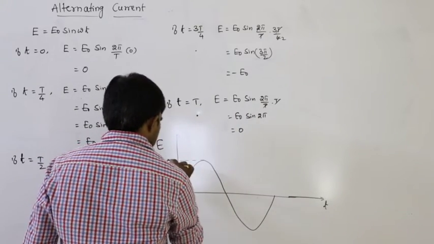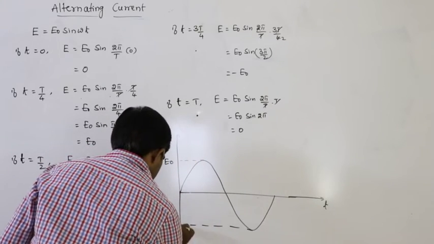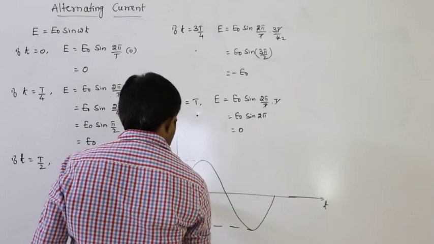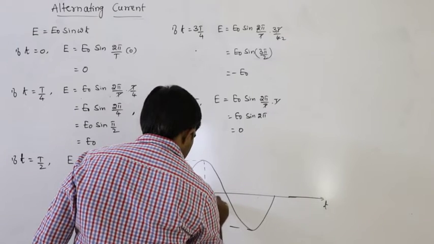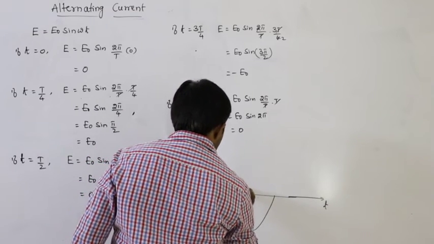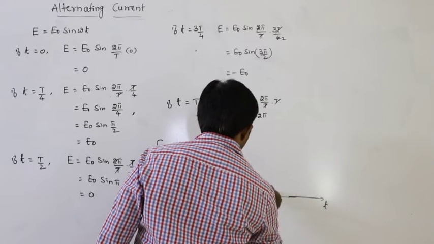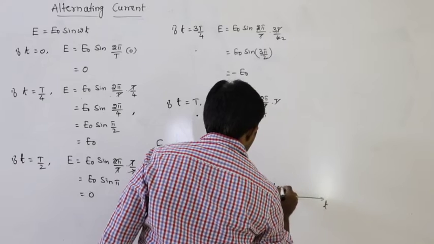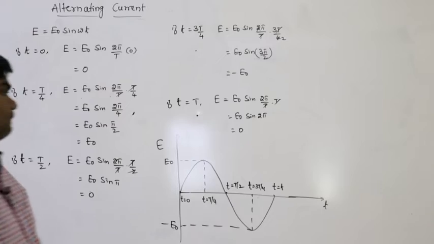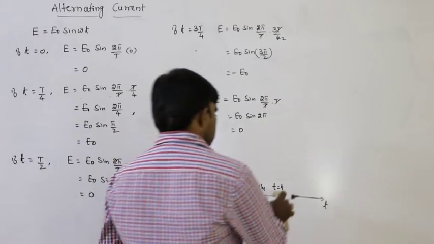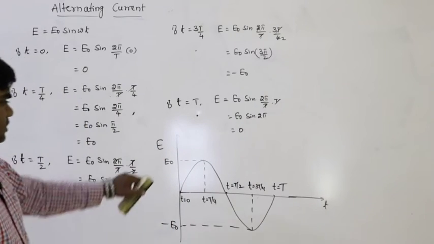This is the maximum possible E naught and this is the negative maximum, minus E naught. Here time t equals 0, here t equals T by 4, here t equals T by 2, here t equals 3T by 4, here t equals T, the total time period. So this is the sine curve.